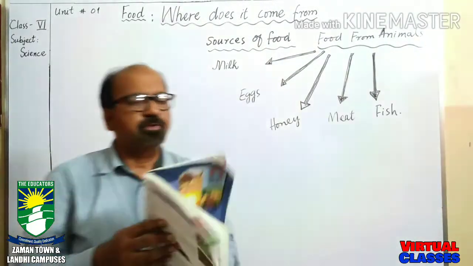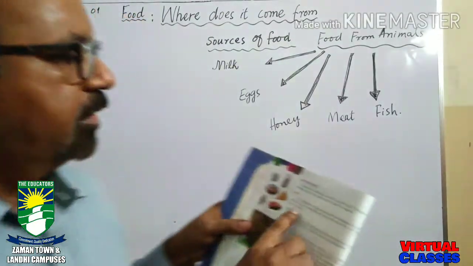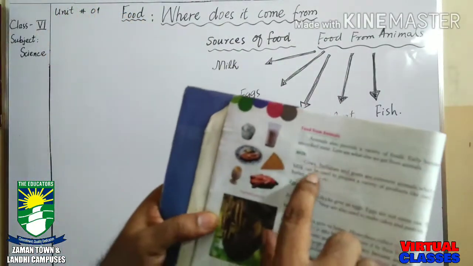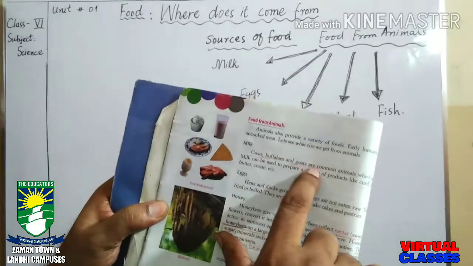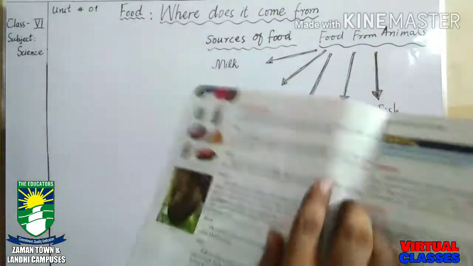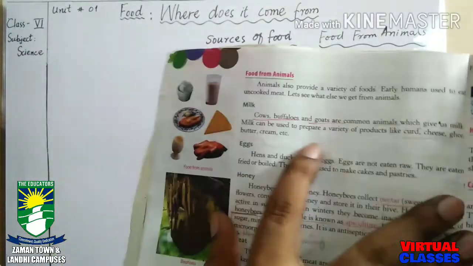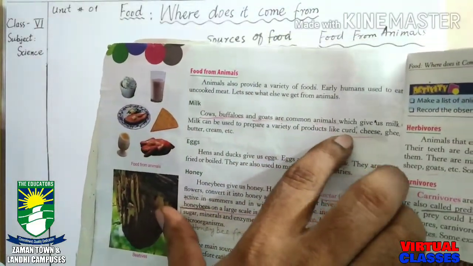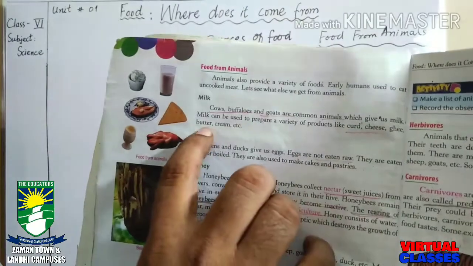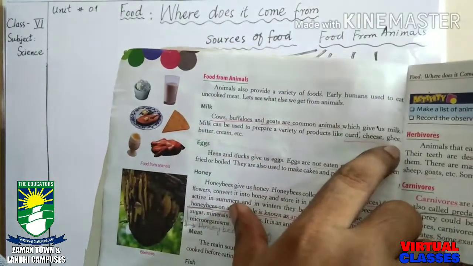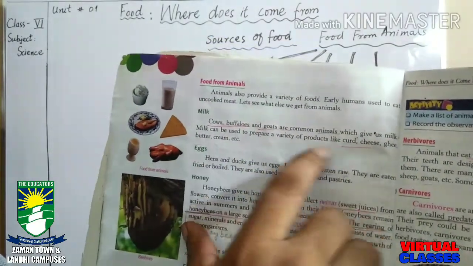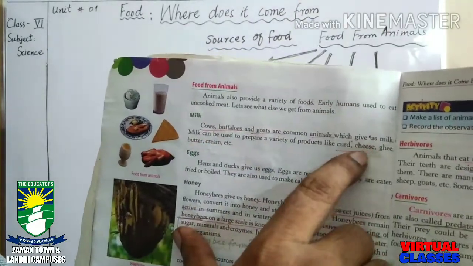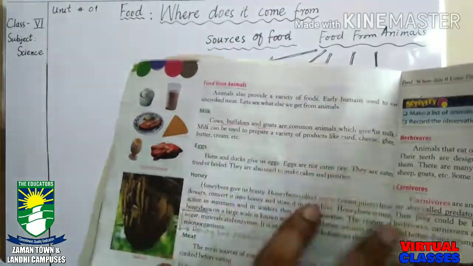I'm going to read it for you. Cows, buffaloes, and goats are common animals which give us milk. Milk can be used to prepare a variety of products like curd, cheese, ghee, butter, cream. These are the milk products, produced with the help of milk.